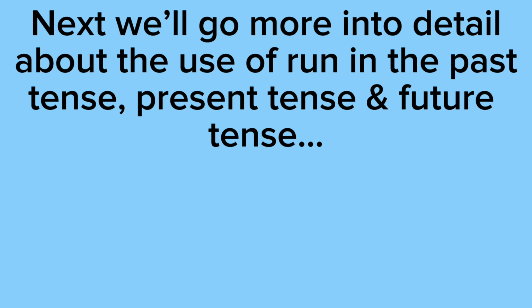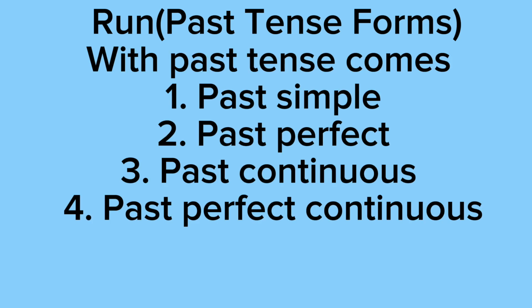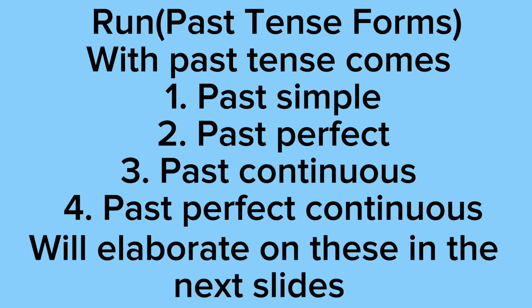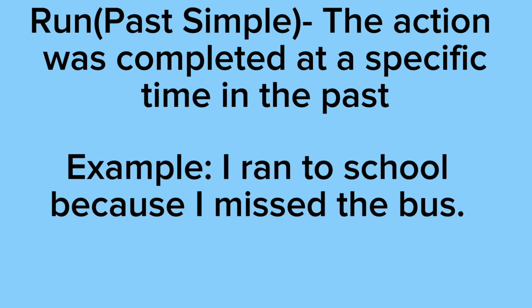So first we have run in its past tense forms. With the past tense forms comes past simple, past perfect, past continuous, and past perfect continuous. And I'll be elaborating on all of these in the next slides. So first we have run in the past simple. This means the action was completed at a specific time in the past. So our example says I ran to school because I missed the bus.